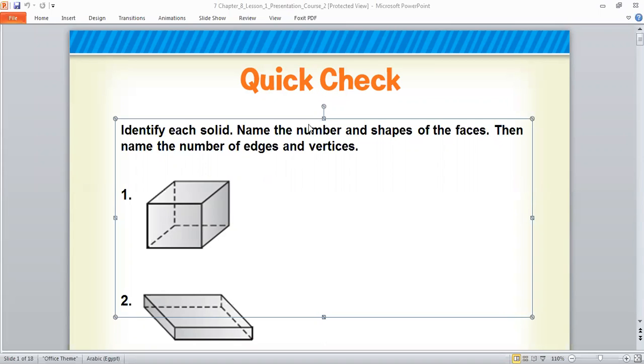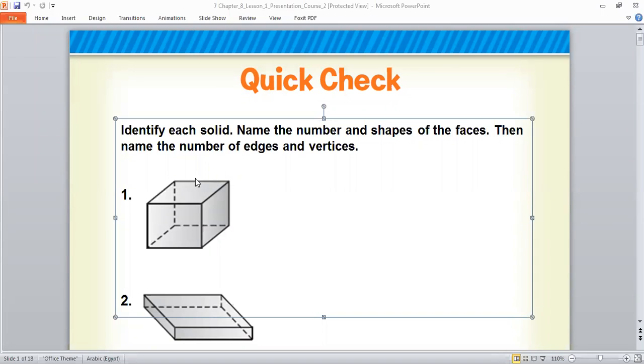Okay? Who can tell me the number of vertices in the first solid? If you know, raise your hand, please. I need the number of vertices. How many vertices are there? They are 1, 2, 3, 4, 5... 8. They are 8.